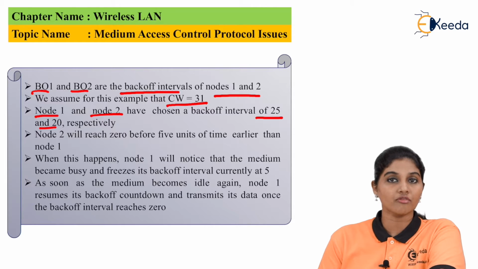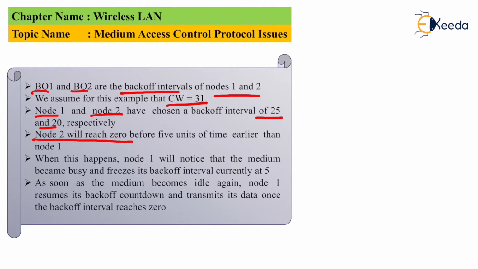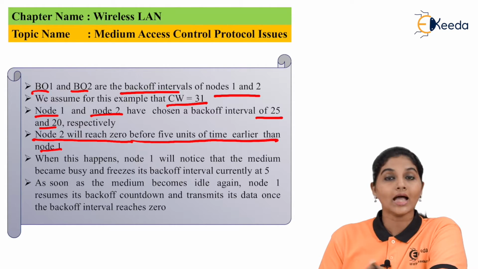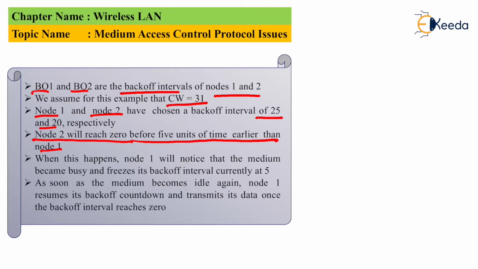For node 1 it is 25 and for node 2 the back-off interval is 20. Node 2 will reach 0 five units of time earlier than node 1. As the back-off time of node 2 is 20 and the back-off time of node 1 is 25, it is possible for node 2 to reach 0 five units of time earlier than node 1.